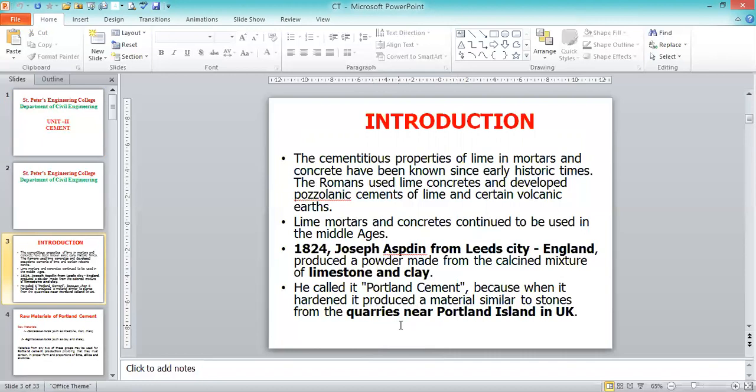So that is the introductory part: the cement was invented in 1824, and from then onwards it has been used in different forms and different construction activities, especially in civil engineering.